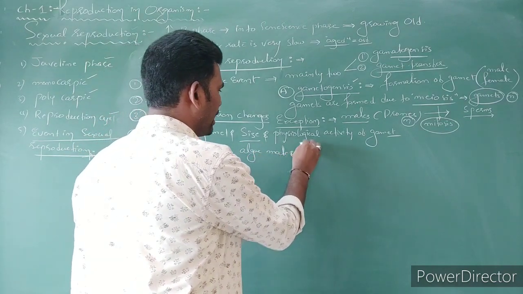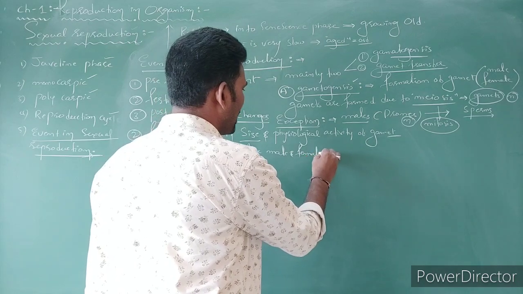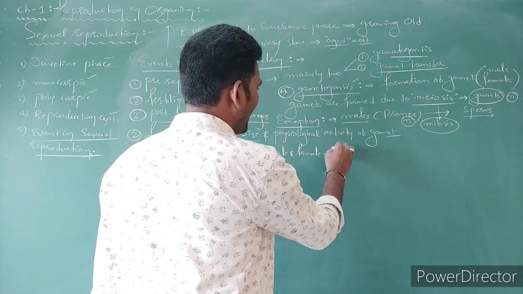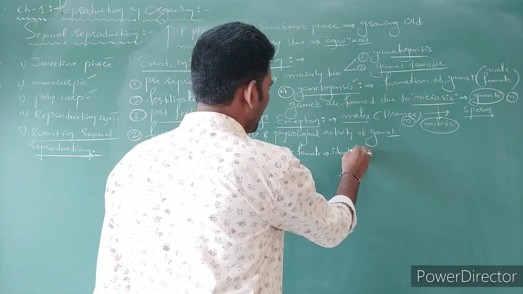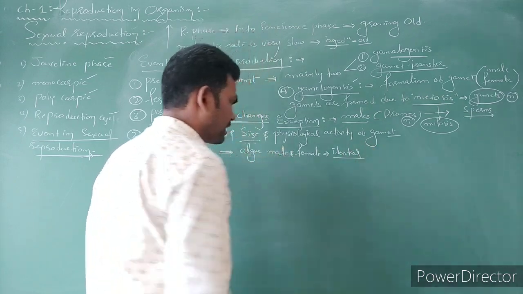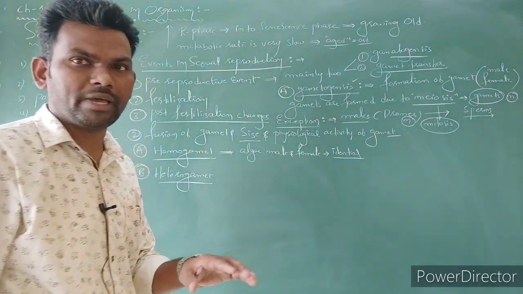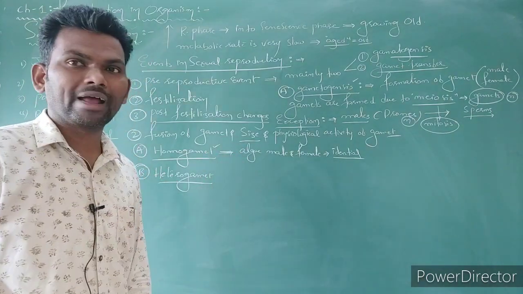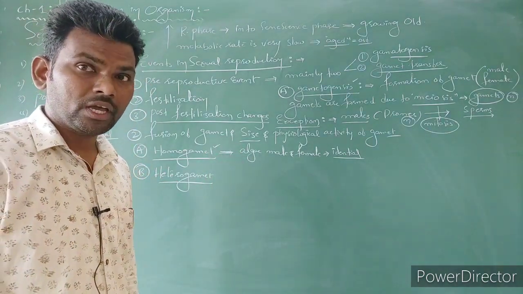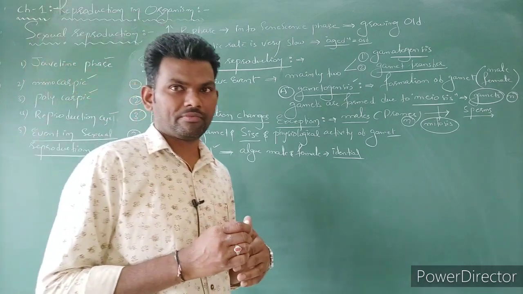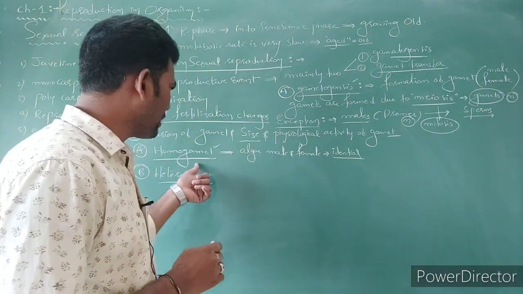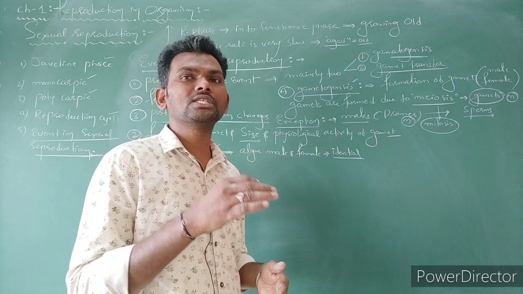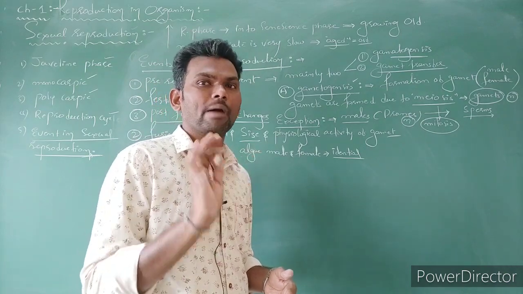Here in some algae, male gamete as well as female gamete are both identical, morphologically identical. We can't distinguish which is male and which is female. So such gametes we can call homogametes, morphologically same. If there is fusion of such homogametes, we can call it isogamy or isogametes.